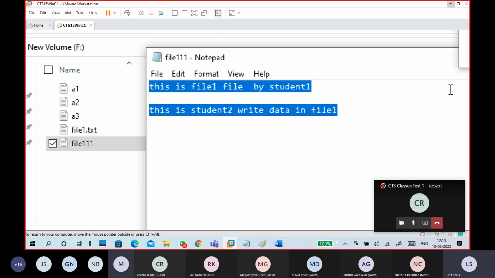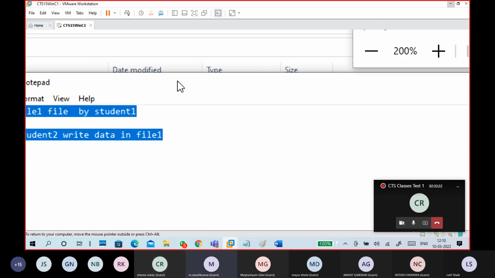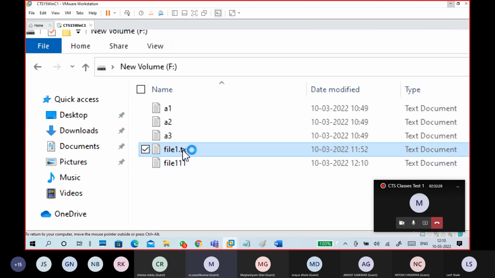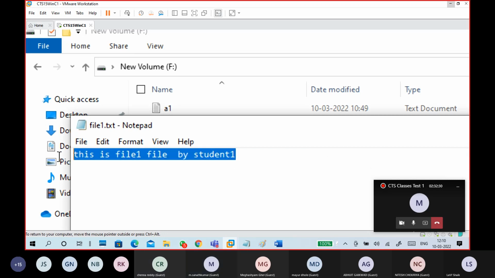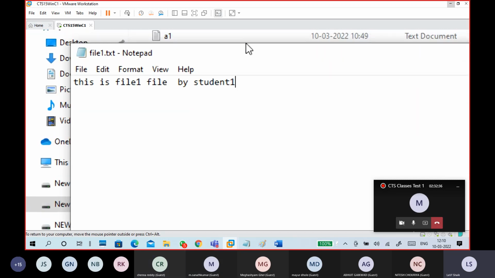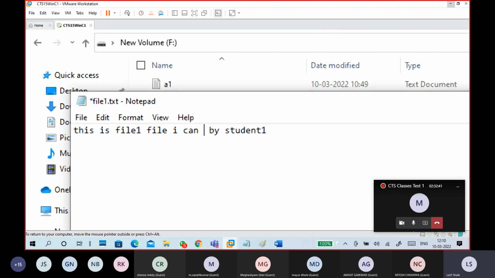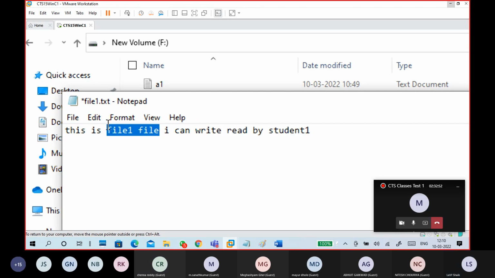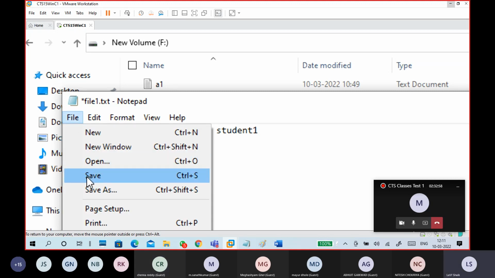Sir, can we edit the already existing information? Means if we remove the starting line, can we have access to remove? Yes, sir, if you edit also, we can do it. So in this one I can write something. See, I put something, or maybe I will remove something. Okay, some modification I did. Then I'm trying to save it.